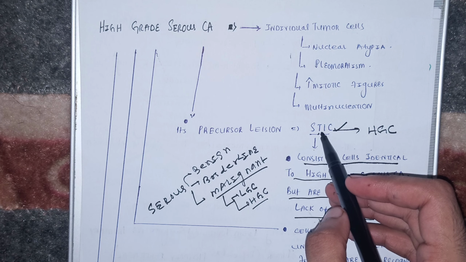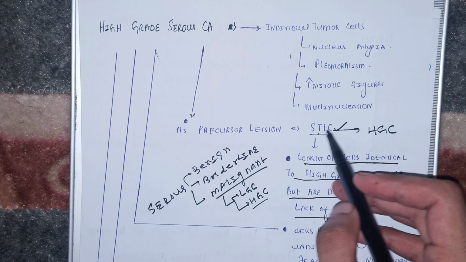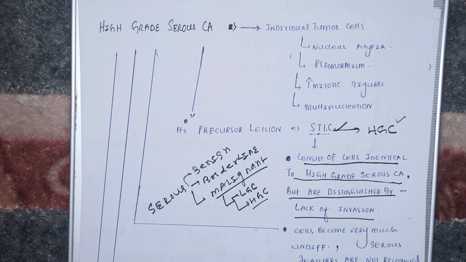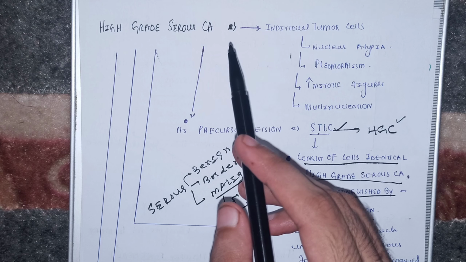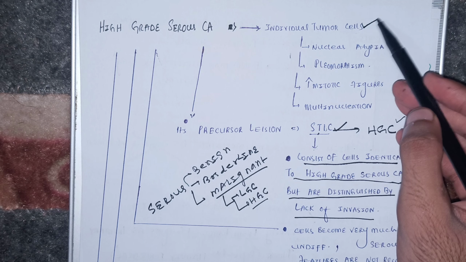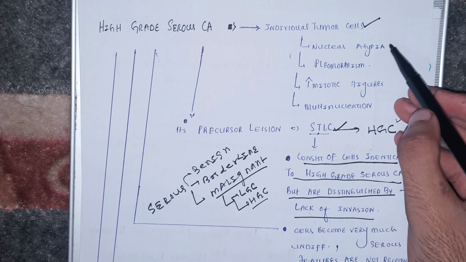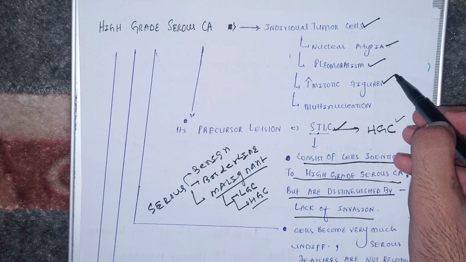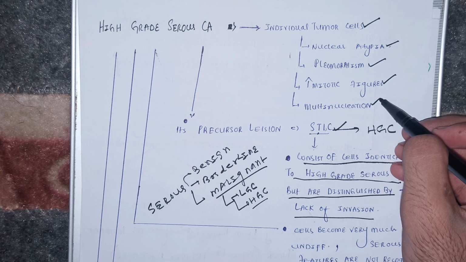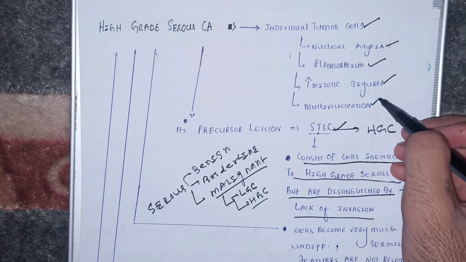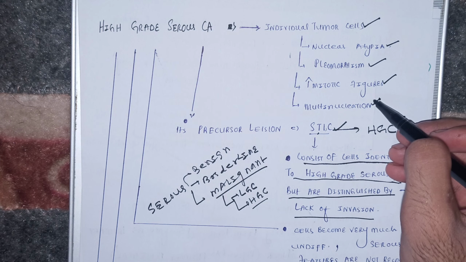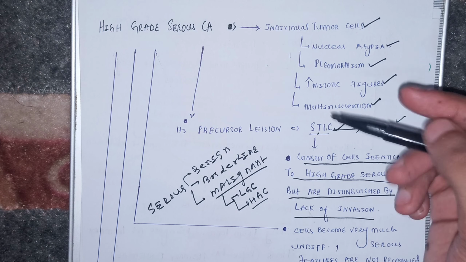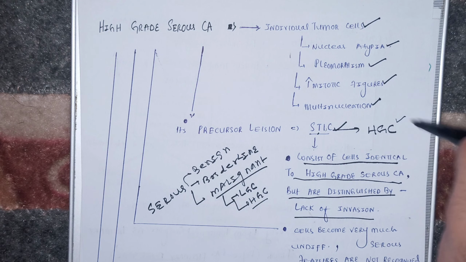ऑब्वियसली जो प्रिकर्सर लेयन है STIC, इसके अंदर इन्वेजन और मेटास्टेसिस की पोटेंशियल नहीं होगी और इसके अंदर जाहिर है होगी. ठीक है. And a few more things about the high grade serous carcinoma, that the individual tumor cells of the high grade serous carcinoma they show some nuclear atypia. The cells are pleomorphic and they have very high mitotic figures and there is multinucleation. The nuclei are multiple. Okay. So these all features are seen in the individual tumor cell of the high grade carcinoma.